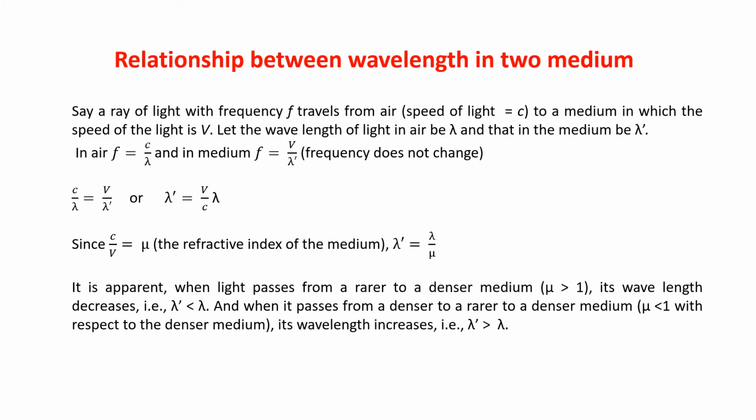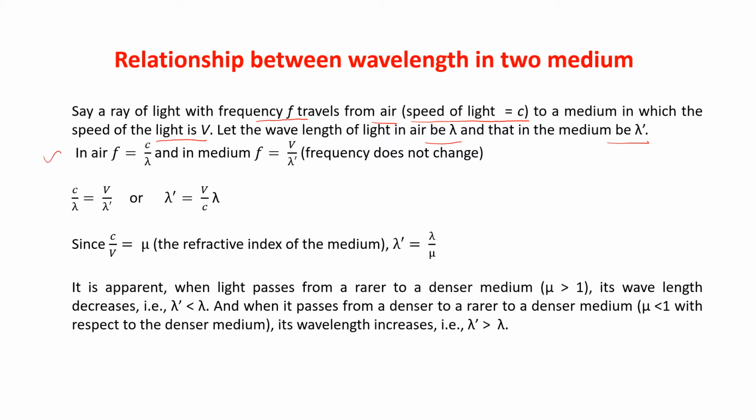Relationship between wavelength in two media. Suppose we have two media, one is rarer, another is denser, and a ray of light is passing from the rarer to the denser medium. Then what will be the relationship between the wavelength in those two media? Let us see. Say a ray of light with frequency f travels from air, where we take the speed of light as c, to a medium in which the speed of light is v. Let the wavelength of the light in air be lambda and that in the medium be lambda dash.